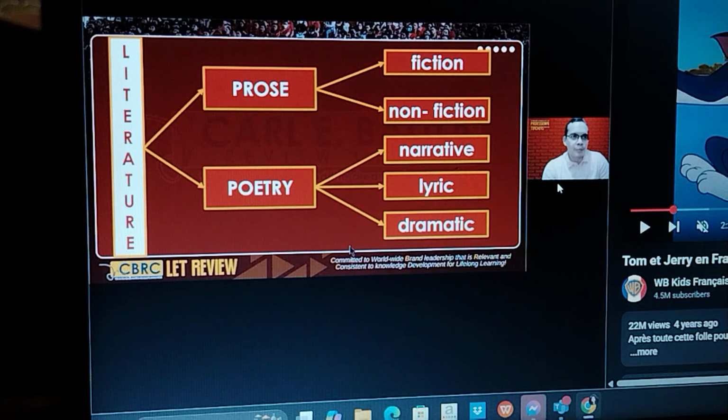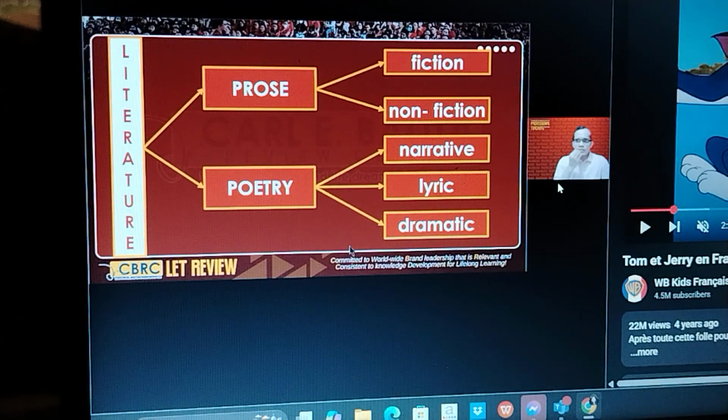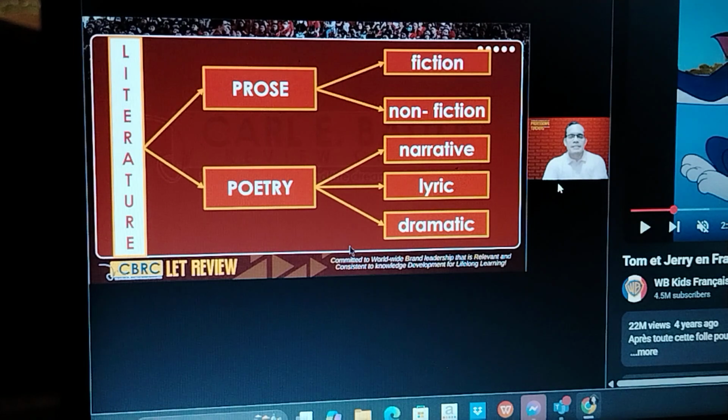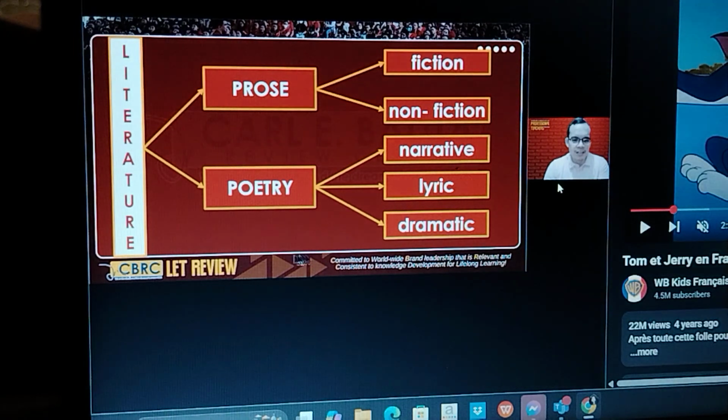And then we have dramatic poetry. This is a type of poem that is supposed to be performed on stage. The focus here is the exchange of dialogues between characters in the poem. So these are the different types of poetry. Basic information. Let's add more to this.